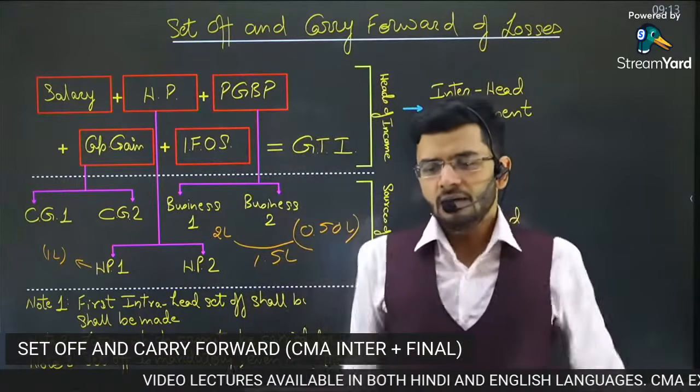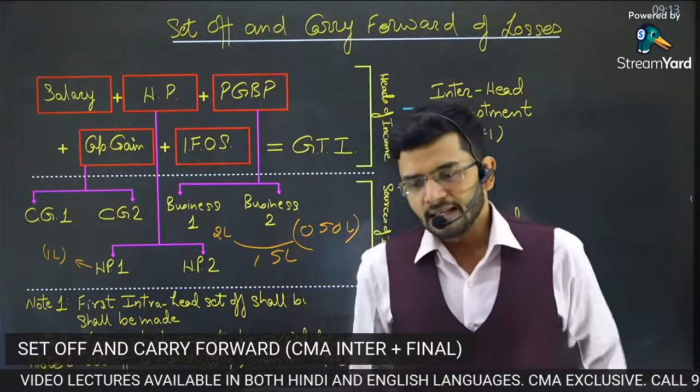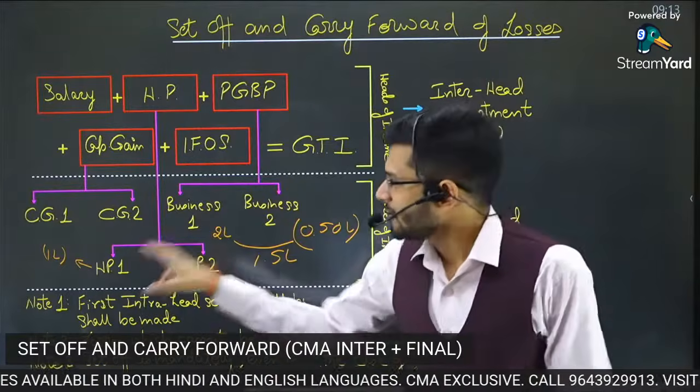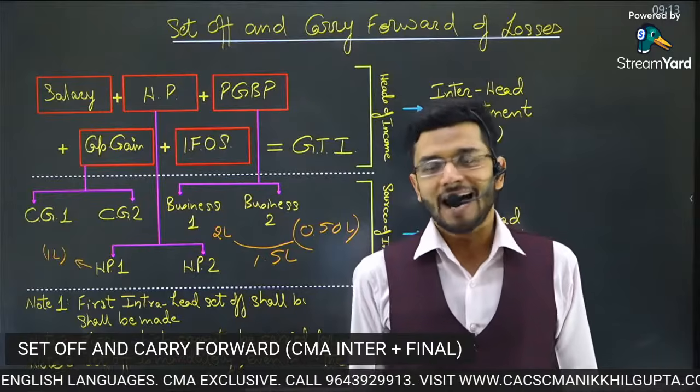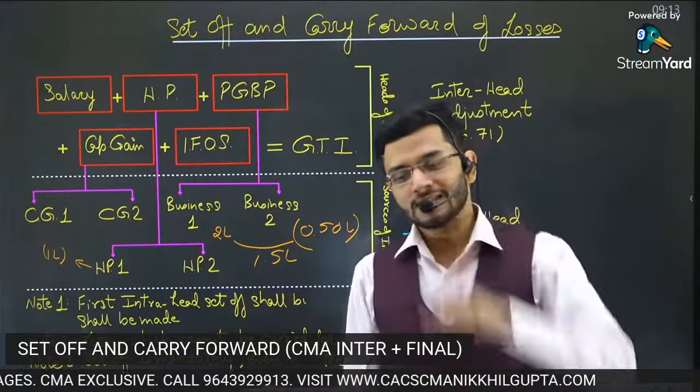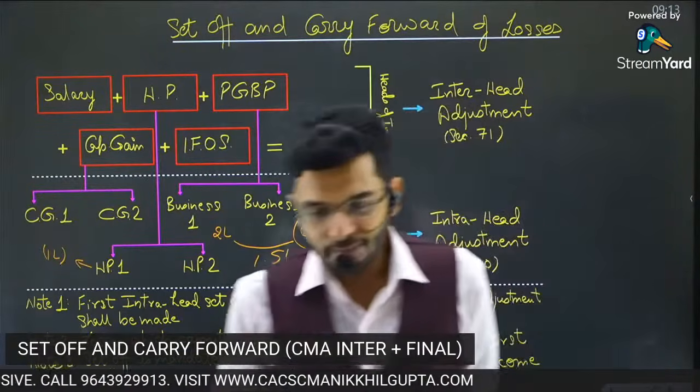Please answer in the WhatsApp group. How can house property income be a loss? Under what circumstances can house property income be a loss? Please answer in the WhatsApp group.